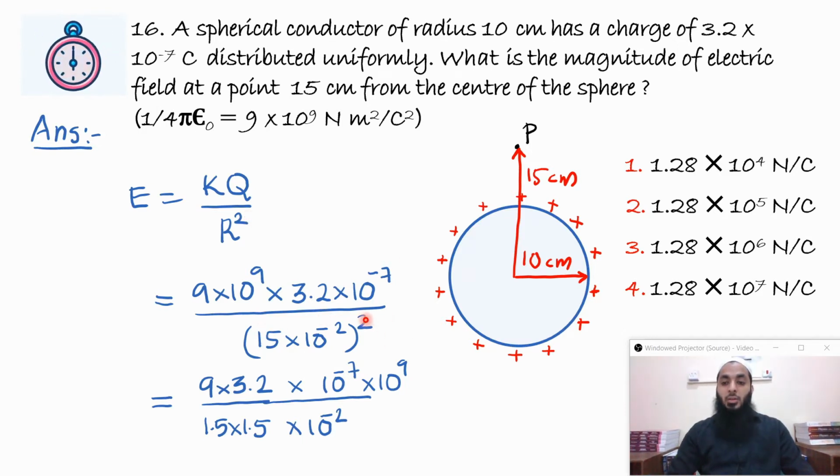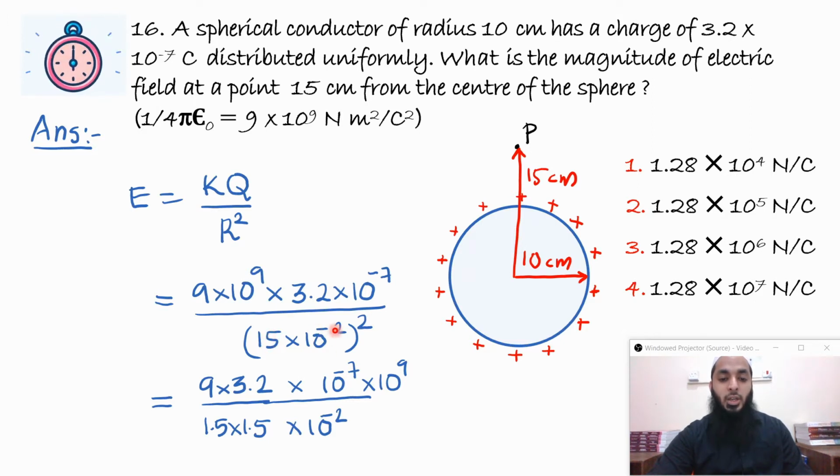Now again you can see all the options 1.28 is common, so you don't have to worry about the magnitude or the value, you just have to worry about the order of magnitude. So you can see 9 into 3.2, and here you can see 1 10 raised to minus 1 I can multiply, so I'll get 1.5.